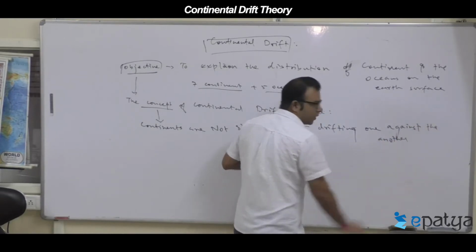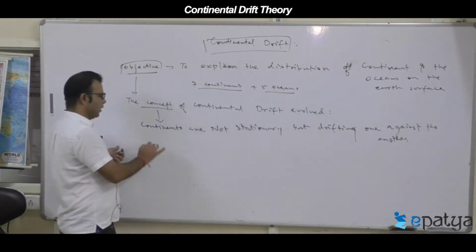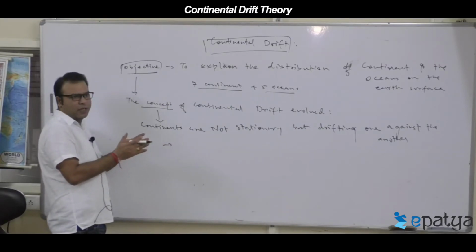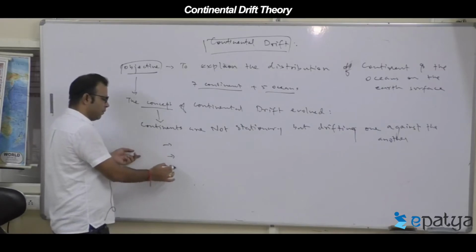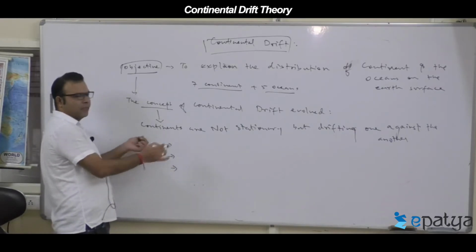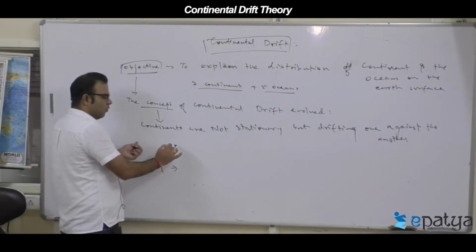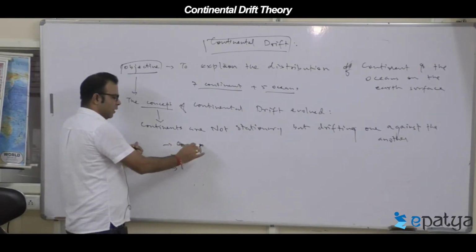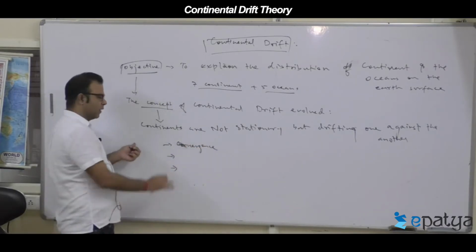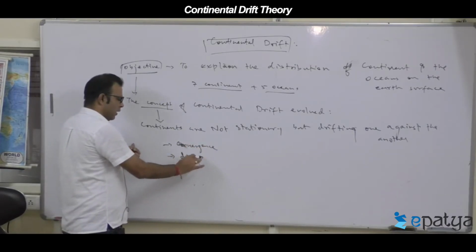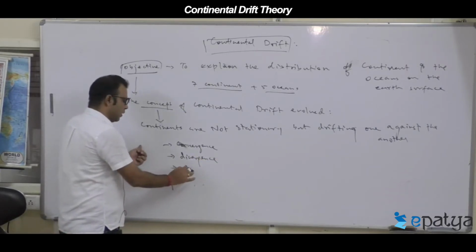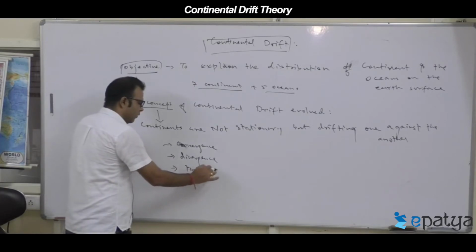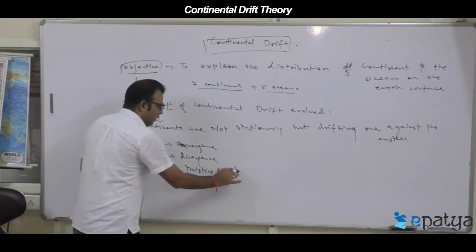In this process, continents come closer, continents get separated, continents get twisted, all these things happen. In the process of continental drifting, they move towards each other. That is called convergence of landmasses, divergence of landmasses, or there may be twisting and rotation of the landmasses.